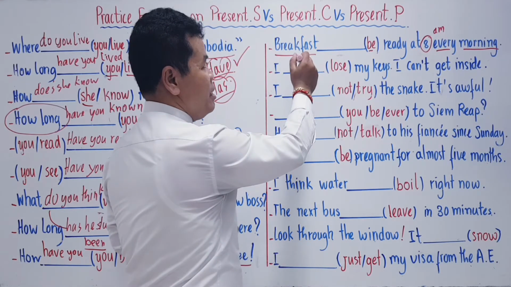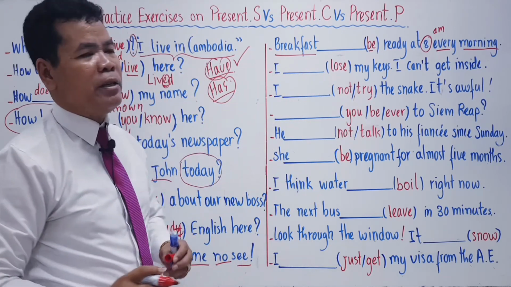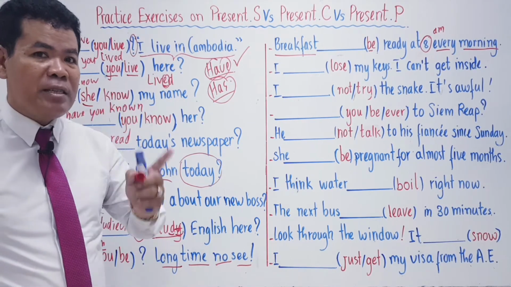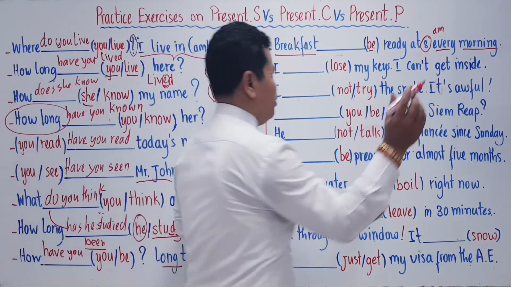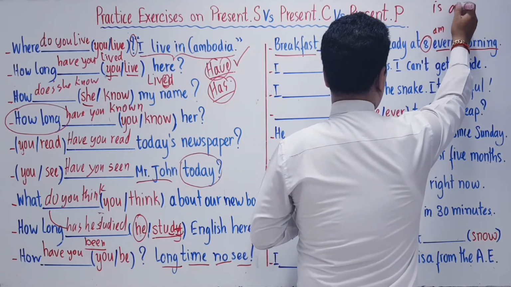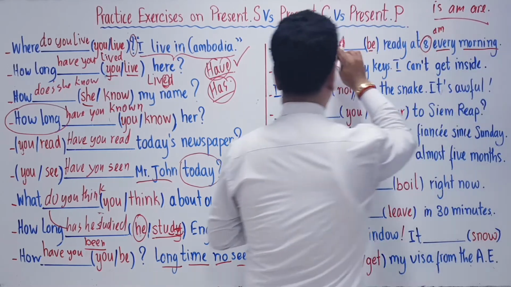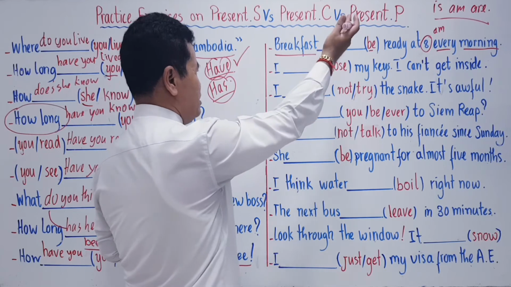You understand? So what are you going to use now? Are you going to use present perfect or present progressive or present simple? It must be the present simple. So what are we going to use now? Present simple is... are. Okay? So what is it now? What are you going to choose? Are you going to choose am or are or is?